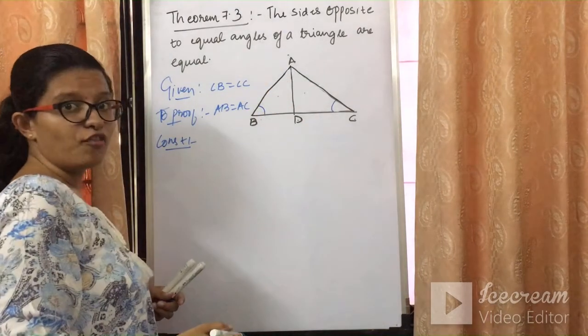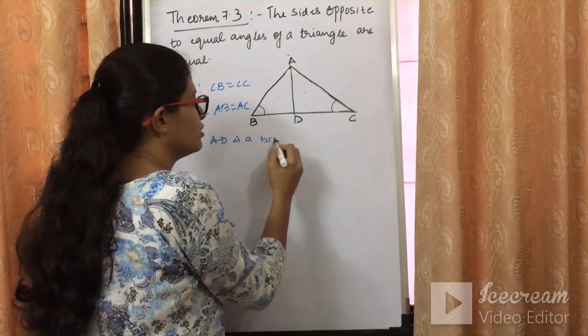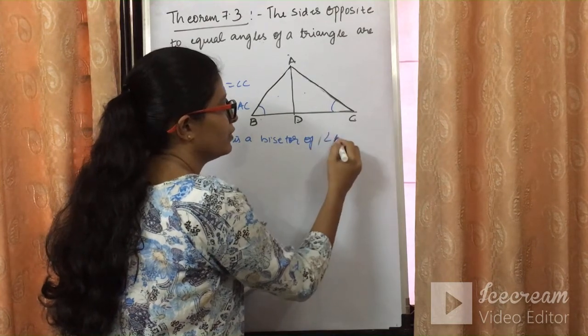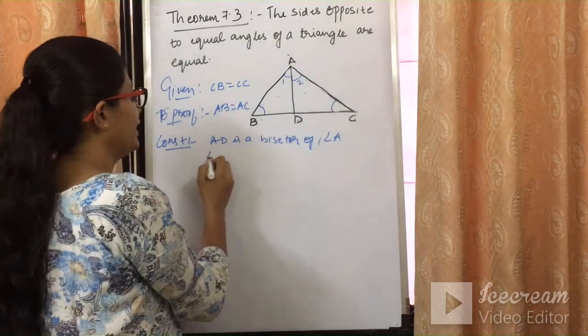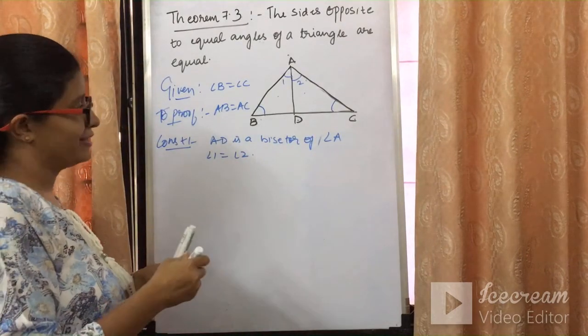AD is a bisector of angle A. Again, if I take this angle 1 and angle 2, they will be equal. Angle 1 will be equal to angle 2 because AD is a bisector.